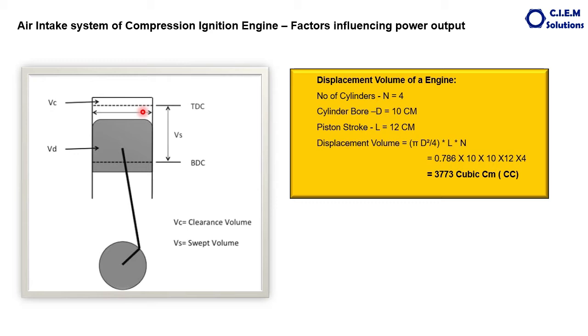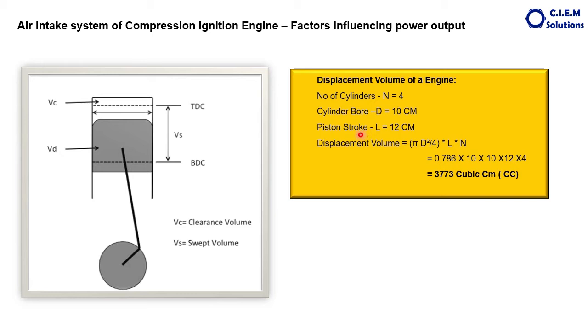The total displacement volume of the engine equals the displacement volume of each cylinder multiplied by the number of cylinders. This is the formula for the displacement volume. For example, an engine has 4 cylinders, and each cylinder bore, that is D, the diameter, is 10 centimeters.